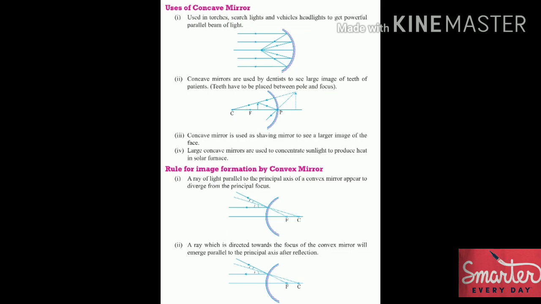Now the third will be concave mirror is used as shaving mirror to see a larger image of the face. Fourth is large concave mirrors are used to concentrate sunlight to produce heat in solar furnace. Now the rule for image formation by convex mirror, and also the uses of convex mirror, we will be studying in the part 3.